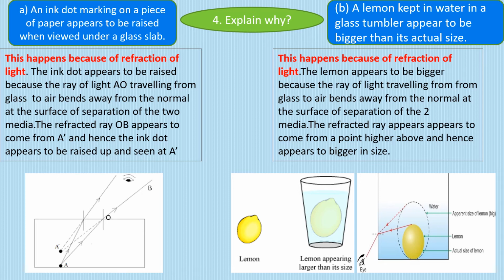Okay, so they can ask any type of question. Usually the examiner asks questions based on three types: either this lemon one, or this ink dot one, and the pencil one that we've already done in the previous lectures. Apart from this they don't usually ask anything else. But if they ask something, then you must be sure that it is based on refraction. And whenever you start writing your answer, the first statement that this happens because of refraction is very important.